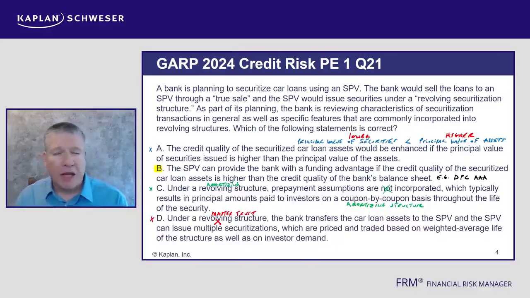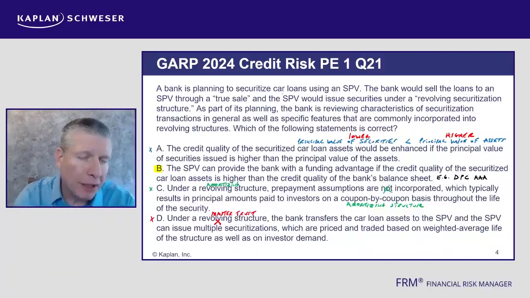Okay, now on to the first one then, which is looking at securitizations. Now, this question is not really looking at the mainstream mortgage-backed securities. It's a lot more thinking about the asset-backed securities. Let's just check out this one. So you've got here a car loan. The bank plans to securitize car loans using an SPV.